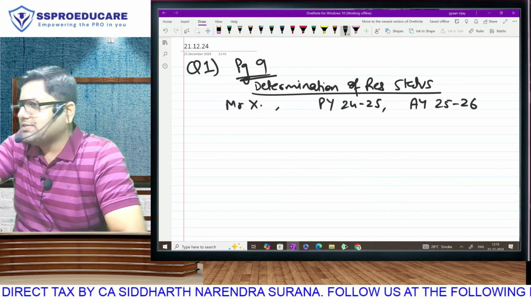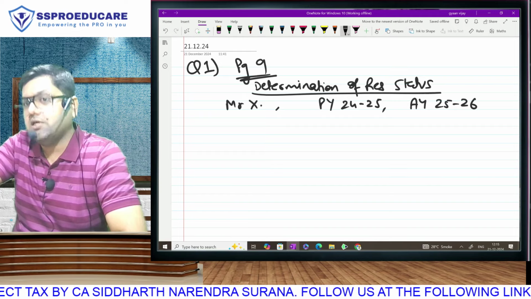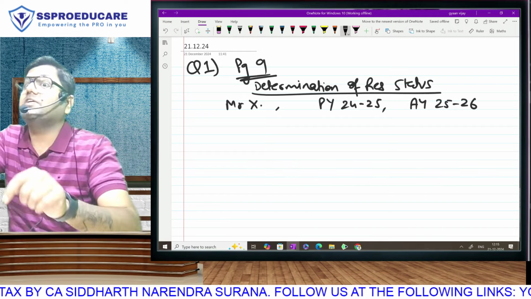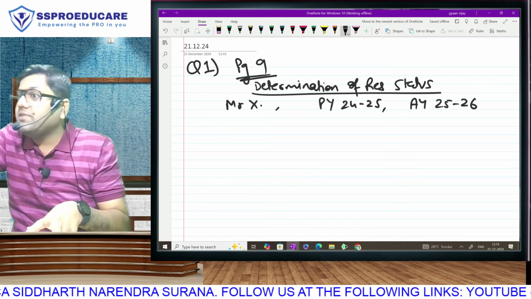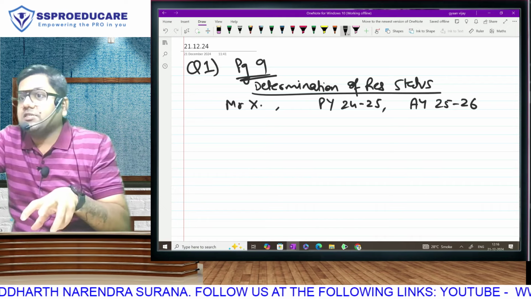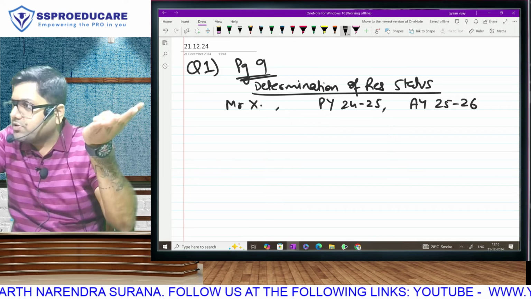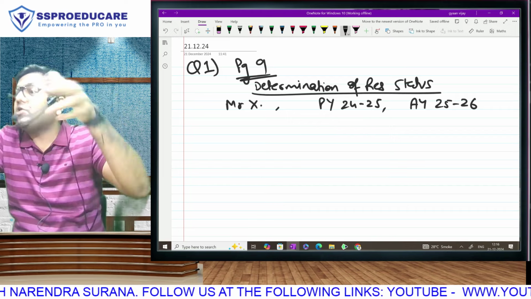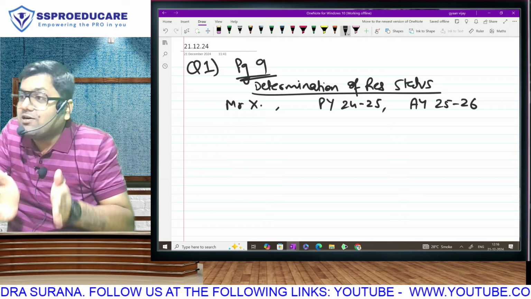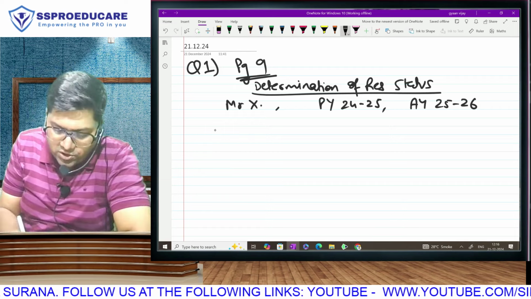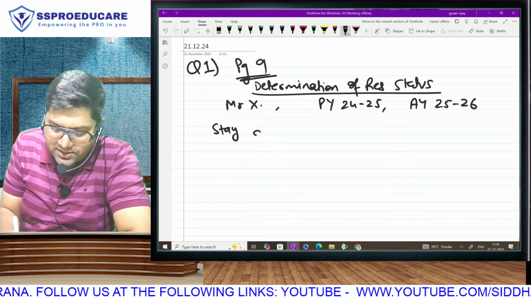Whenever you determine residential status, your first task is always the number of days in the previous year. 182 has to be in this year. 60 has to be in this year. If 60 is fulfilled, then we check the last 4 years, then the last 7 years or 2 out of the last 10 years. Nothing can begin without first checking your current year's number of days. So your calculation will start with this.